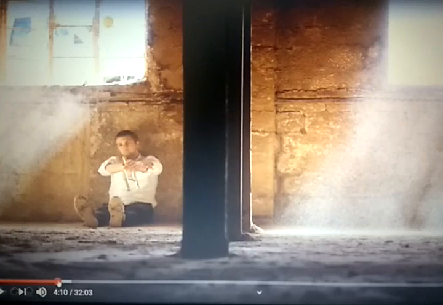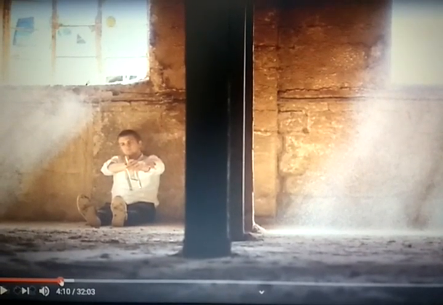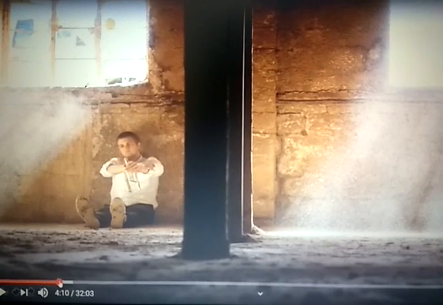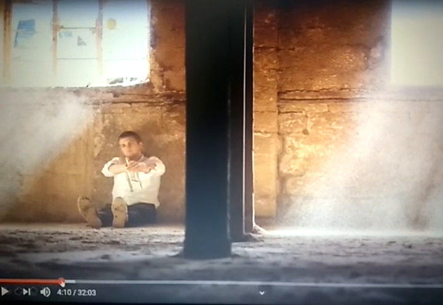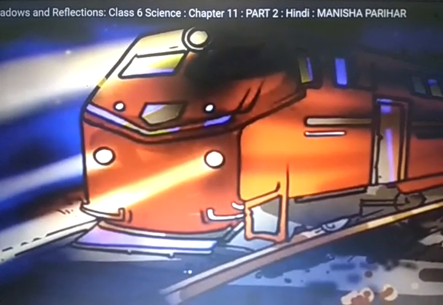Here you can see the sun rays, that sunlight travels into a room through that window. You see it comes from the window in a straight direction. You can see the path of the rays. Now when a train travels during night time, from the head of that train you see the path of the rays in a straight direction.